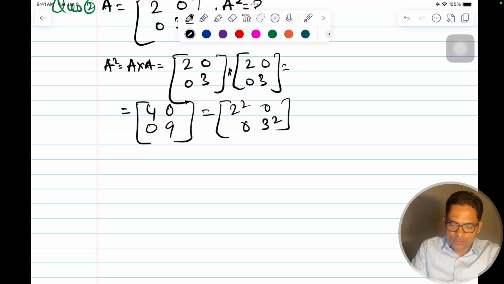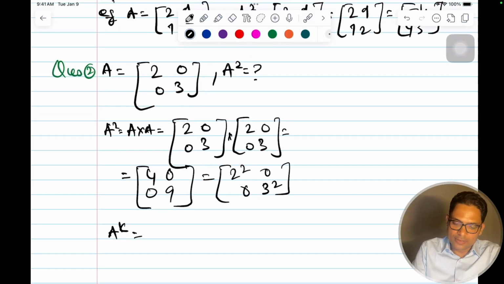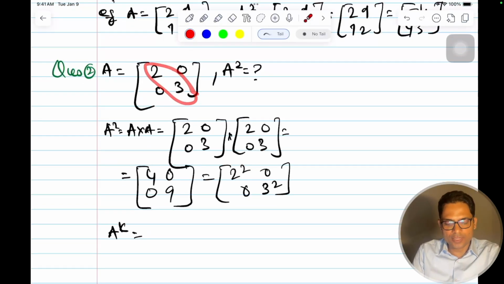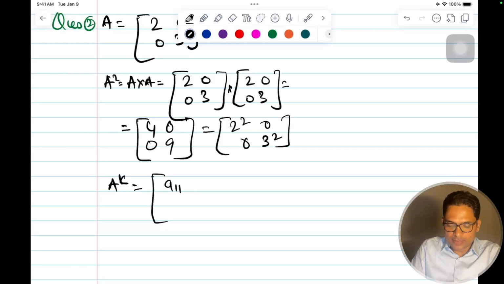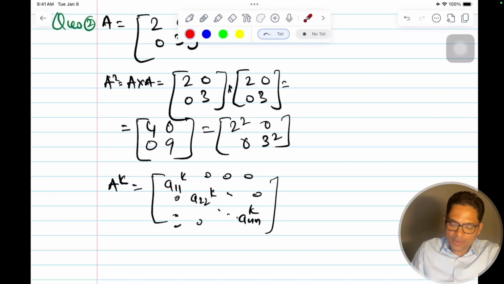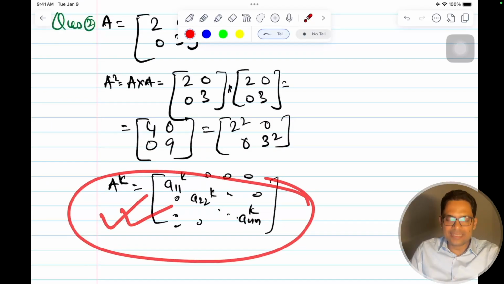Similarly, if I have A to the power k, you keep on doing this, you can try that, then you will get something like, if the matrix is a diagonal matrix, and rest all the elements are 0, then A to the power k will be nothing but a diagonal, a11 to the power k, a22 to the power k, ann to the power k, and rest everything is anyway 0. So don't you think our power calculation will become very easy this way?